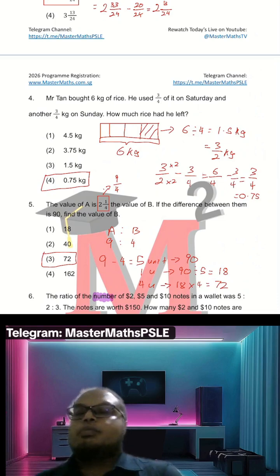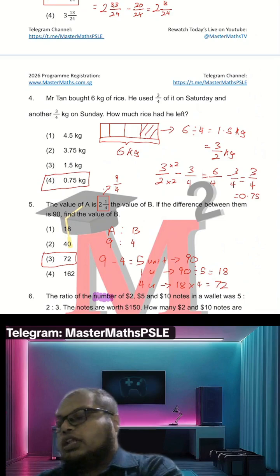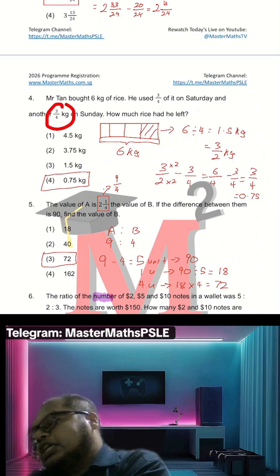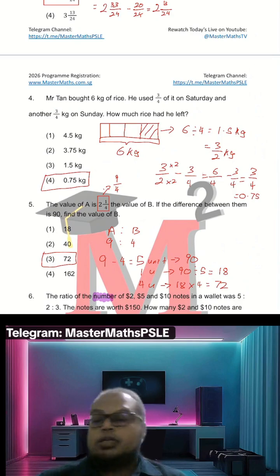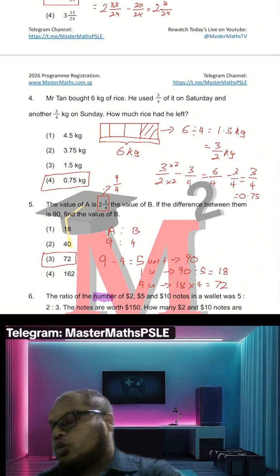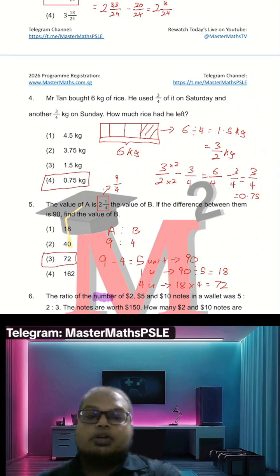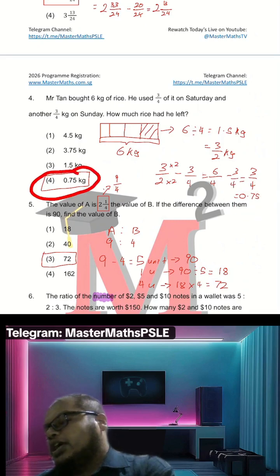Okay, but for me here, I convert it to fraction. Okay, technically you can just work with decimal also lah. Okay, this is 3 over 4 kg. You can convert the 3 over 4 kg to decimal also, then decimal minus decimal. Okay, but here because I went to convert it to fraction, so I minus fraction and fraction, I got 3 over 4 kg at the end. Convert it to decimal back, I got 0.75. That's why this is the answer.